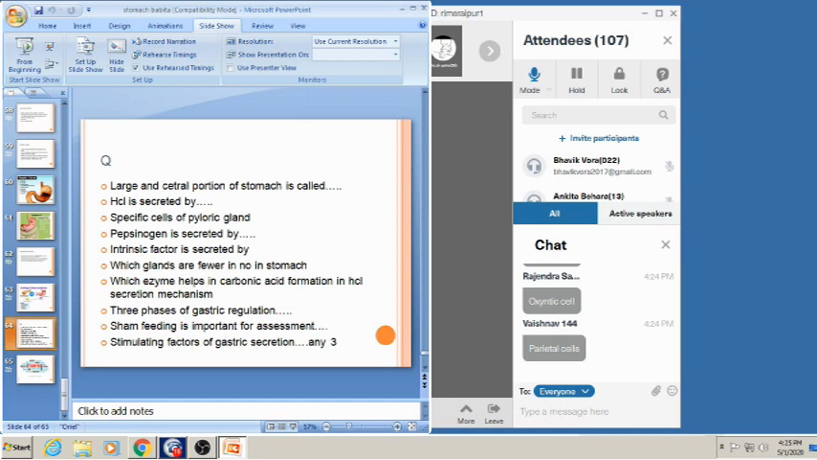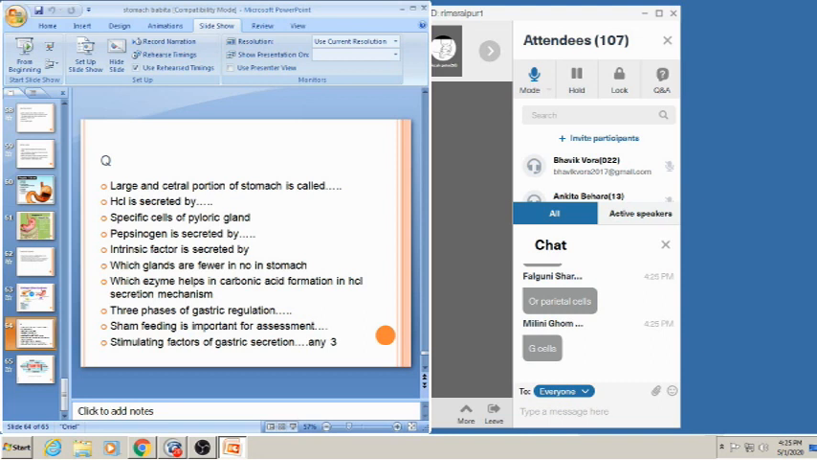Okay, Rajendra Vaishnav, so many have answered. HCl is secreted by the oxyntic cells, the parietal cells, and the large and central portion of the stomach is called the body. Now coming to the third question, specific cells, the G cells. Okay, very good, Melanie. Now coming to the next question, pepsinogen is secreted by which cells?